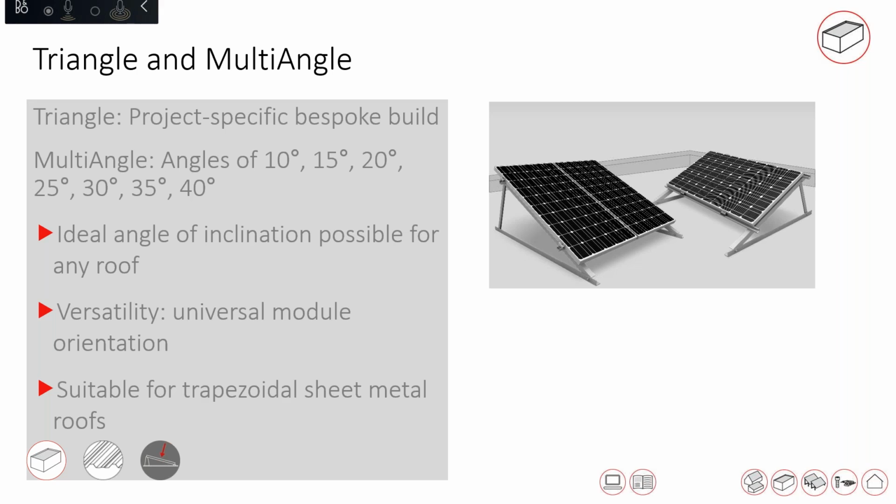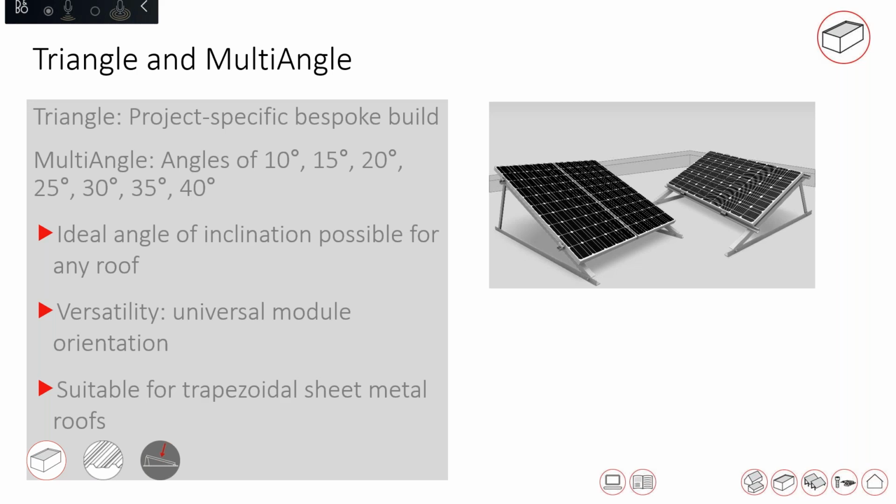And most important, if you are wondering whether to install the panel in portrait or landscape, both are possible with this solution. And this solution can also be used for trapezoidal sheet metal or metal roofs. Some references.